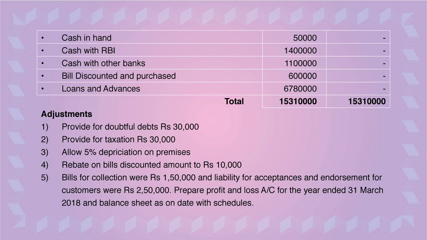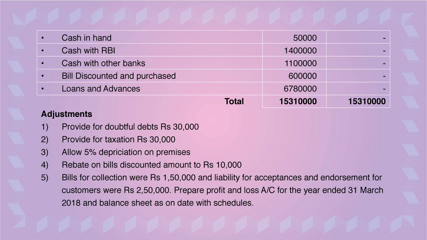You can go again down. Prepare profit and loss account for the year ended 31st March 2018 and balance sheet as on that date with schedules. So till now, whatever I have explained to you is about the question. Once again we will revise this question. There is a trial balance given in the question. The name of the bank is ABC Bank Limited and it is as on 31st March 2018. So when we start, the trial balance is given to you along with the adjustments.